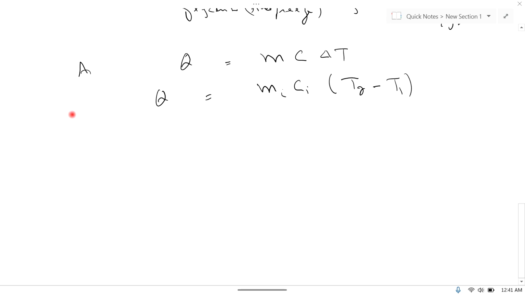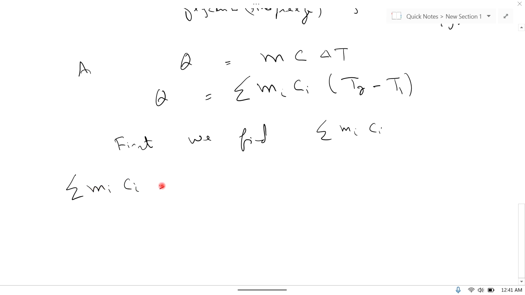So first we find summation of MiCi. So summation of MiCi is equal to M1C1 plus M2C2 plus M3C3 plus M4C4 plus M5C5.